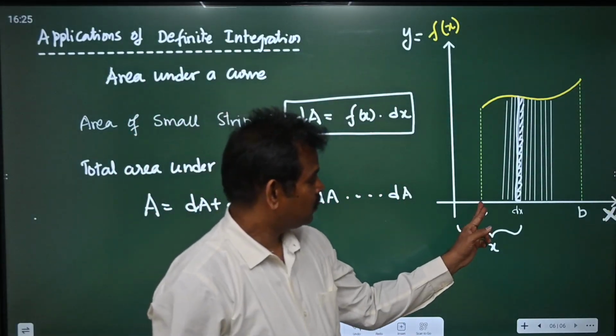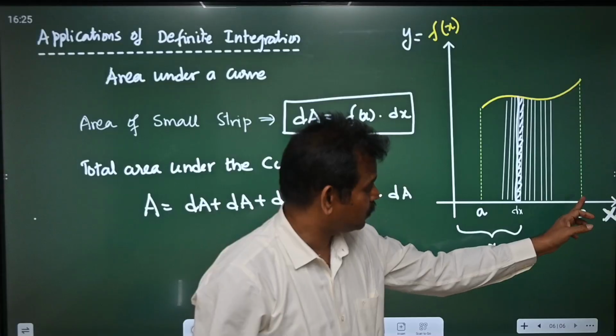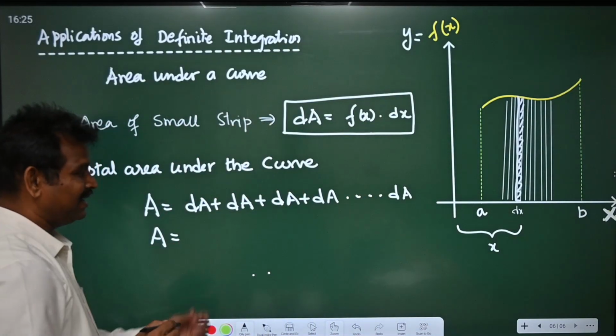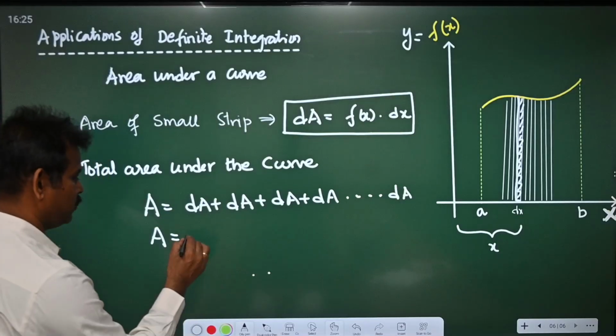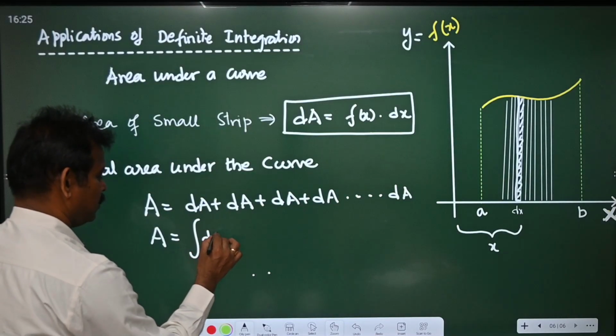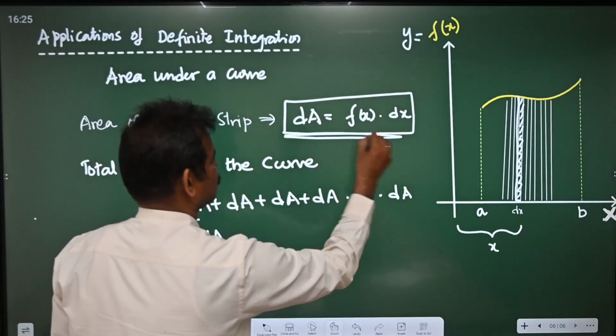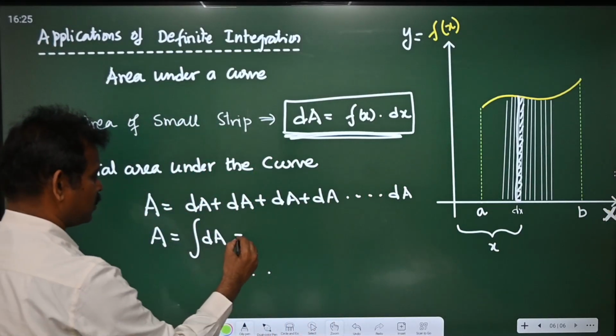from lower limit A to the upper limit B. So we can write A is nothing but sum of all these small areas. We can write integral of dA. Students, we know dA is equal to f of x dx. So what is the integral dA?